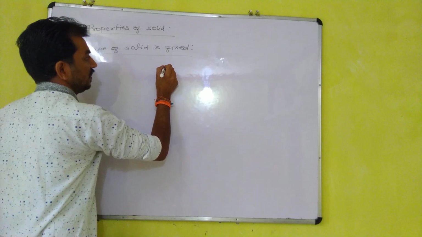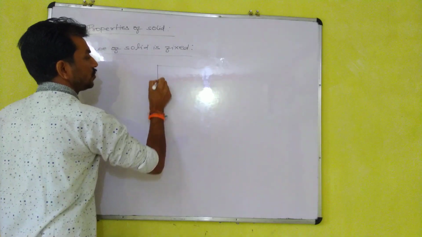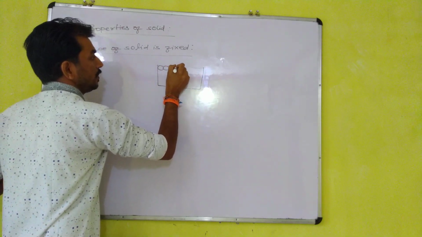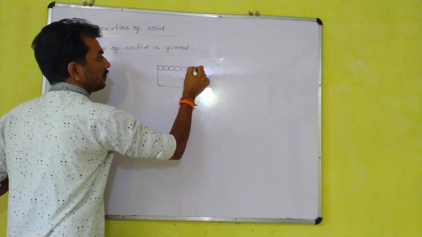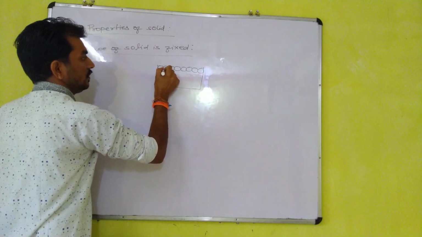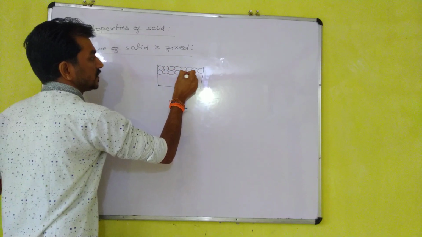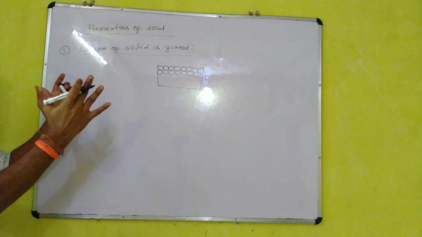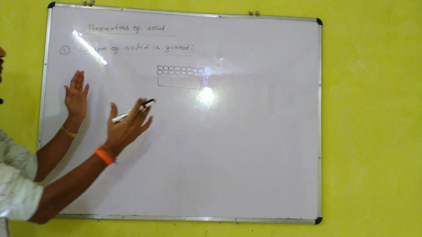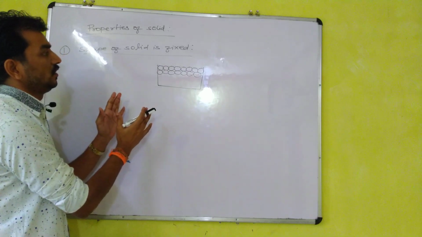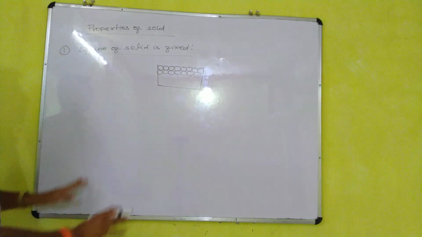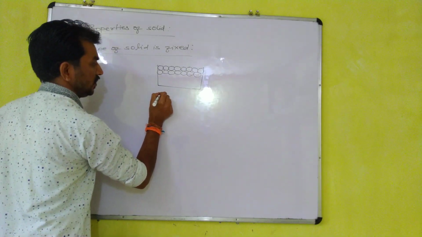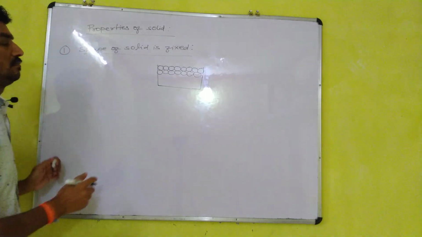In any solid, its particles are closely packed by strong intermolecular forces of attraction. There is very little space among the particles of a solid. The particles are very close to each other. Due to this reason, they cannot move from one place to another. They can just vibrate in their position, by vibratory motion.